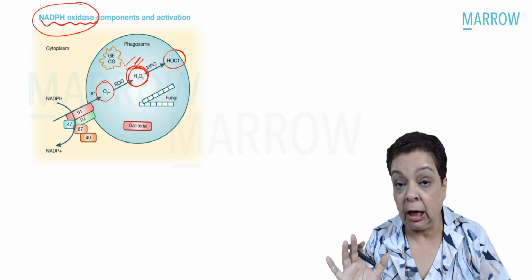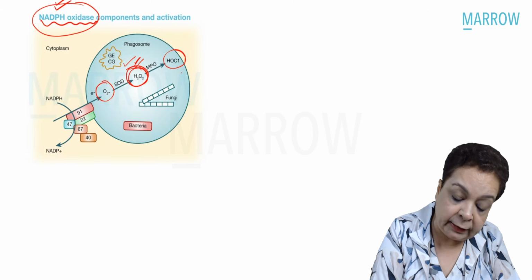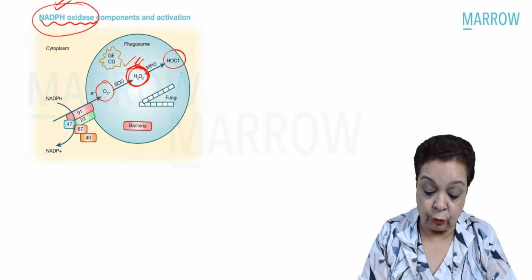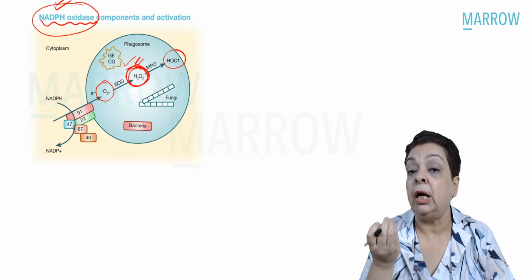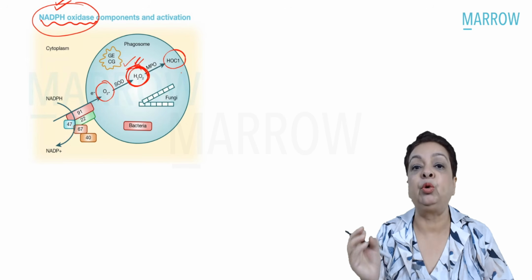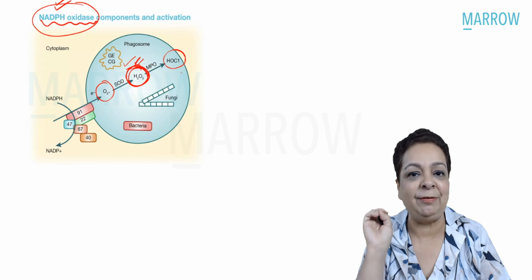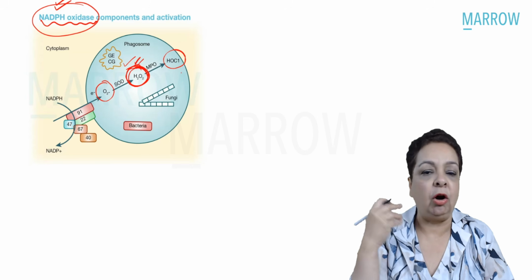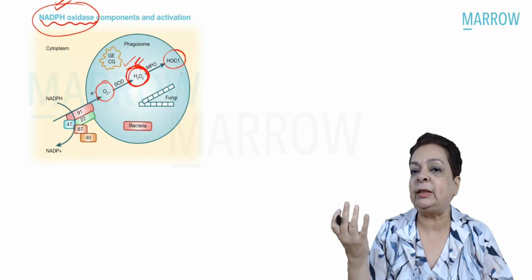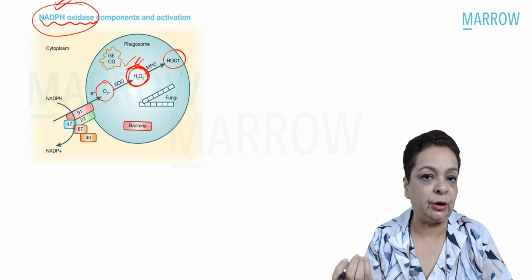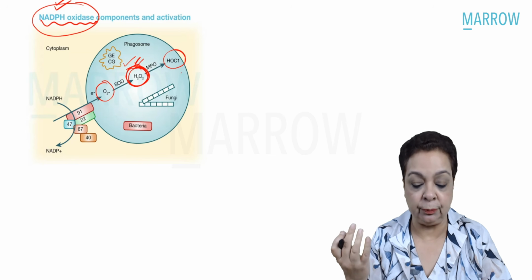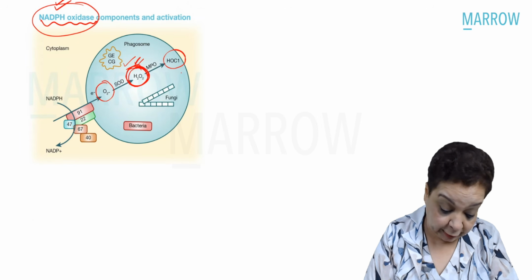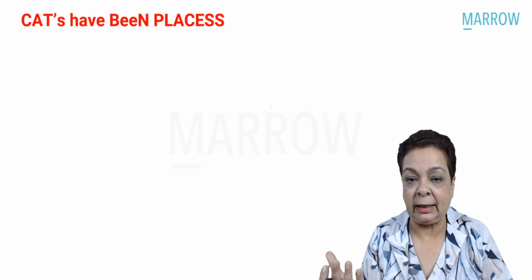organisms can be killed. However, whenever there is a defect in this, obviously the amount of H2O2 produced is very less or absent. So, in such individuals, whatever little amount of hydrogen peroxide that is produced is broken down by the catalase positive organisms. They will immediately produce the catalase enzyme, and that will break down the hydrogen peroxide into H2O and oxygen. So they will be able to survive in the phagocytes and cause infections associated with granuloma formation. Okay. So, how do we remember the organisms which are dangerous in chronic granulomatous disease? Just remember them as catalase positive organisms.